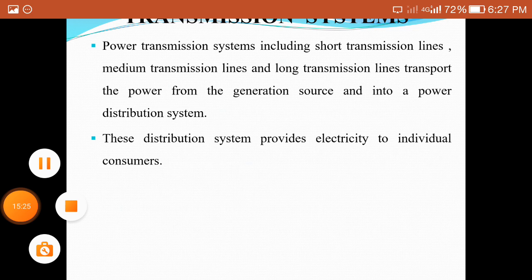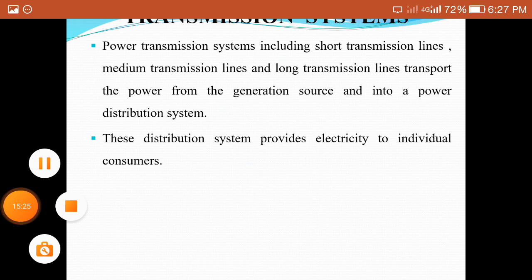In a medium length transmission line, also due to the resistance and inductance, we obtain some losses that will be calculated, and some capacitance value is also present, that will be calculated in the case of a medium length transmission system.